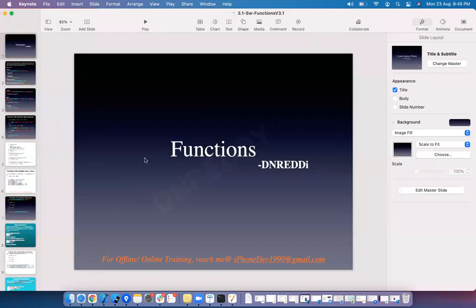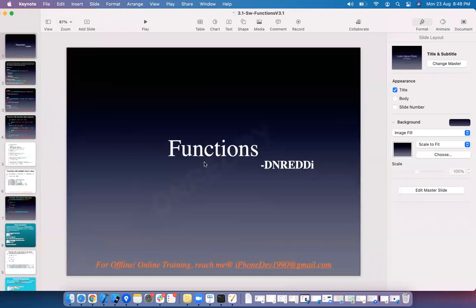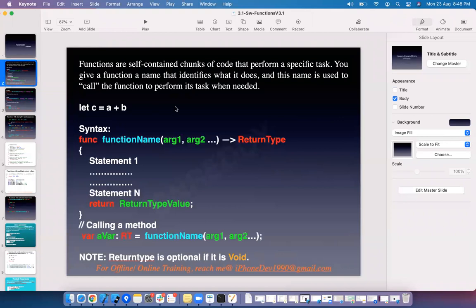I'll just quickly take you through the documentation, then we'll spend more time in practical. Basically, a function is a set of statements which perform some task.